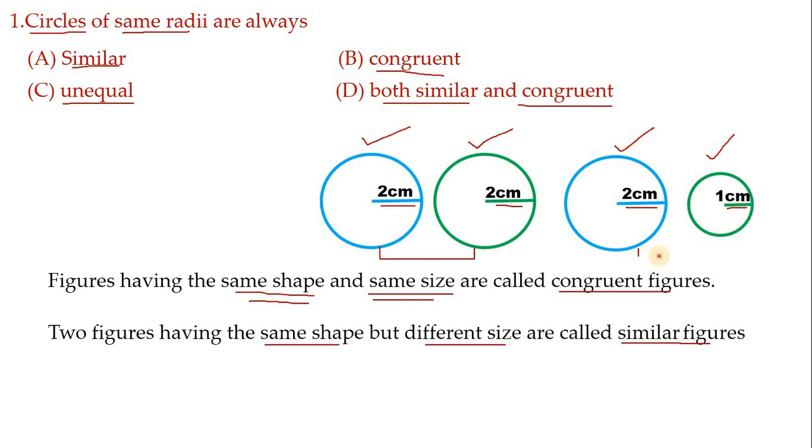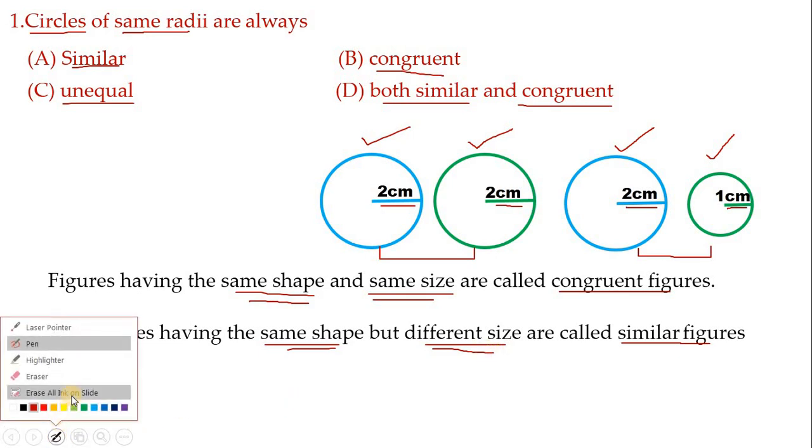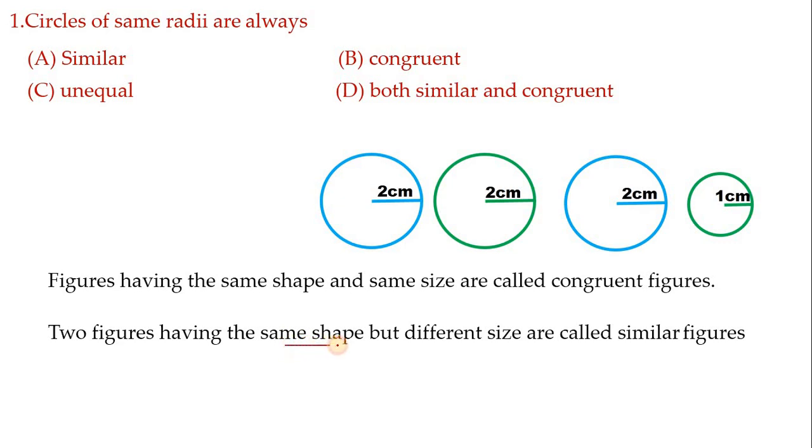Now, observe these two figures properly. Both are having same shape but different in size. Hence, these kind of figures are called similar figures. Mind it, to become similar, they must have same shape but different in size.